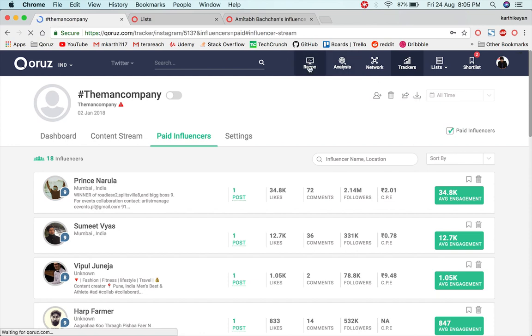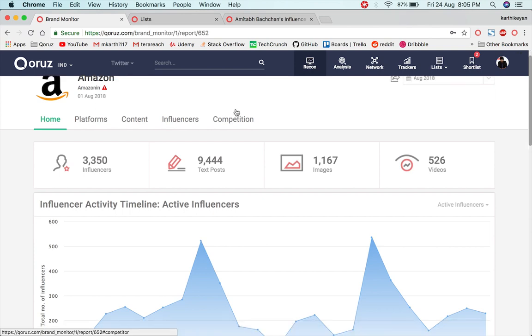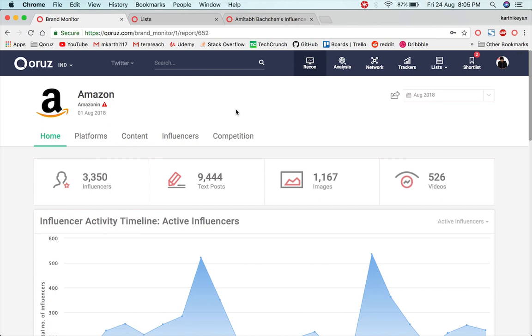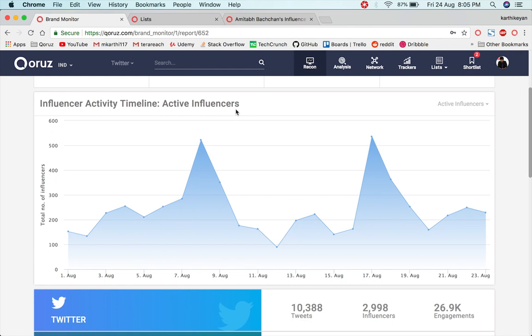So Recon is basically the brand monitoring or brand reporting part of Chorus, where it gives key insights on the influencer marketing reporting metrics. For example, here this is a dashboard for Amazon, wherein I could get to know the activity timeline of influencers, basically the number of posts and the number of influencers who have been actively mentioning Amazon over a period of time.